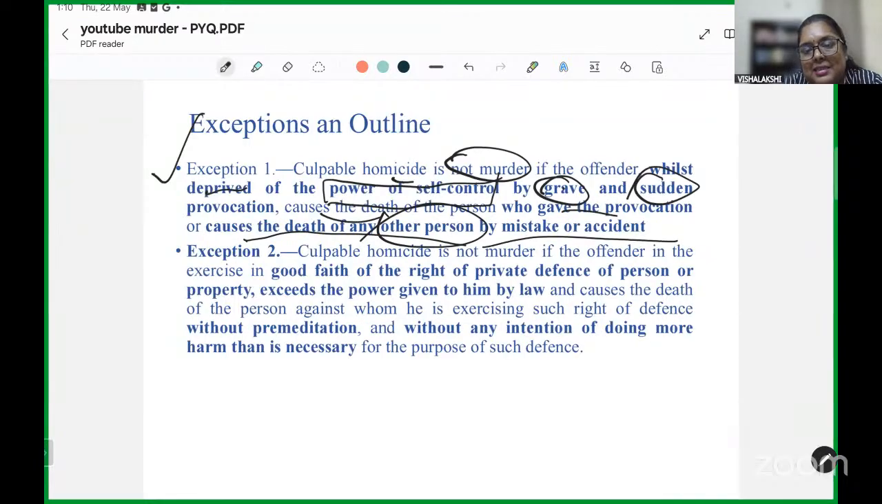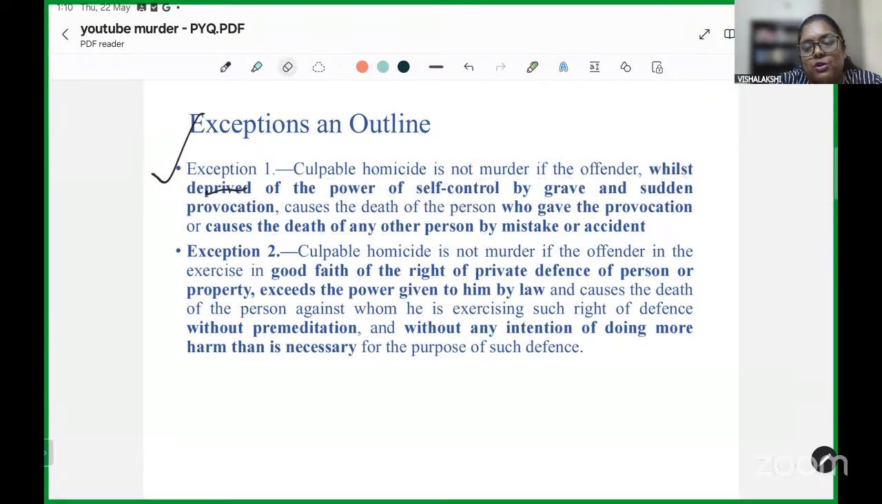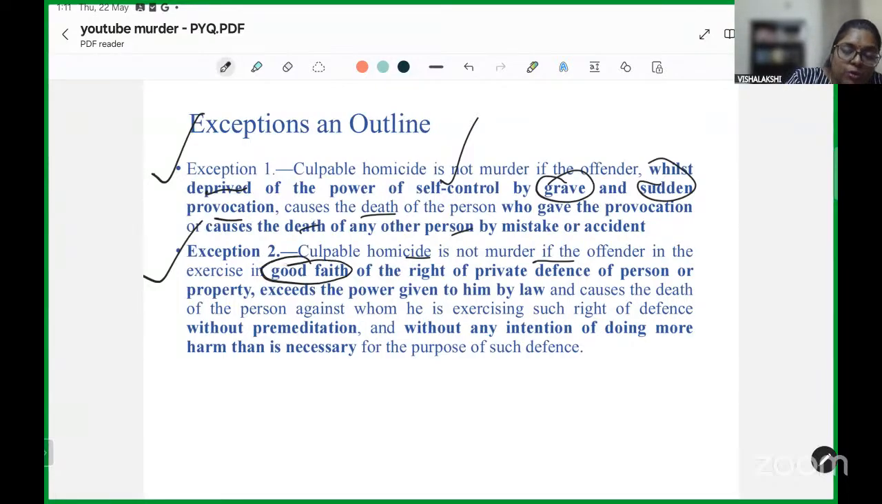or accident, right? So this case, your first exception where the act is culpable homicide but is not amounting to murder, it is not murder in the case of this exception, is where you are completely deprived of your self control by grave and sudden provocation by another, and this causes death of the person who provokes or by mistake of any other individual. Second one, culpable homicide is not murder if the offender, in the exercise of good faith,